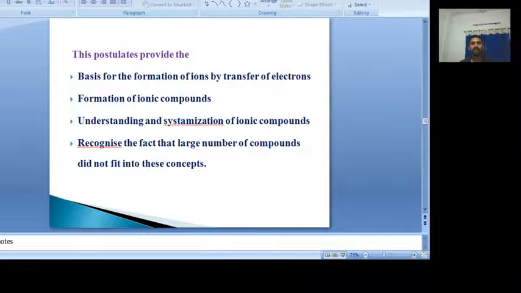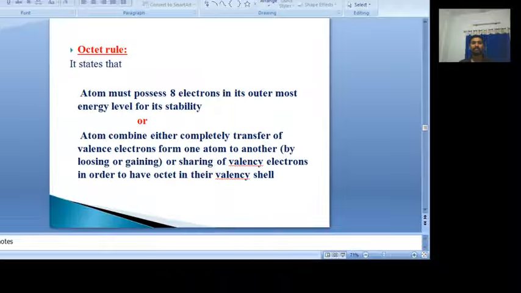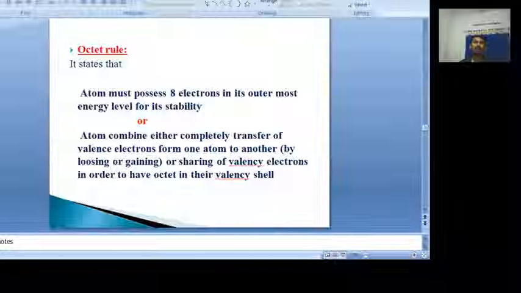That can be expressed in terms of one rule, which we call the octet rule. It states that an atom must possess 8 electrons in its outermost energy level for its stability, or atoms combine either by completely transferring valency electrons from one atom to another, that is by losing or gaining, or sometimes by sharing the valency electrons, in order to have an octet in their valency shell. So this is the octet rule.